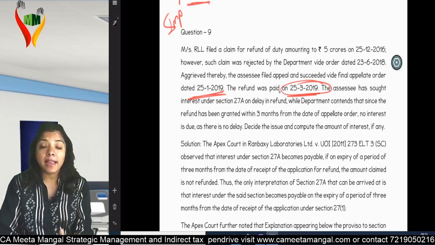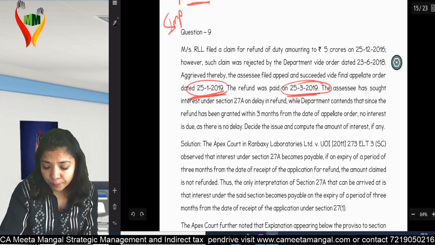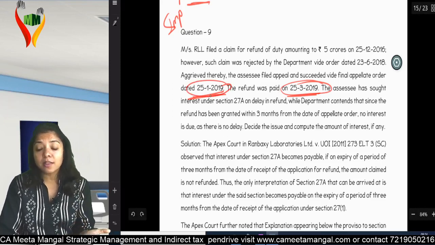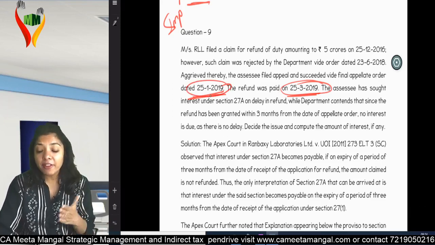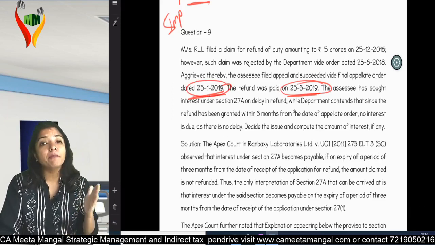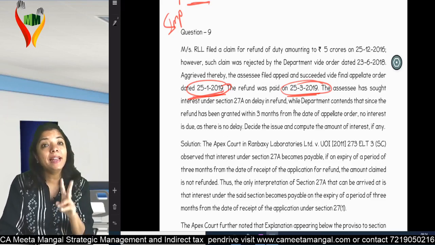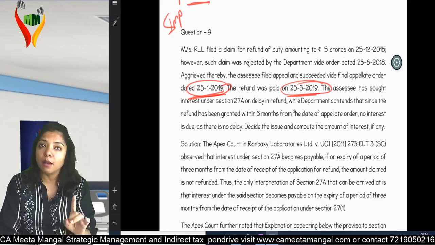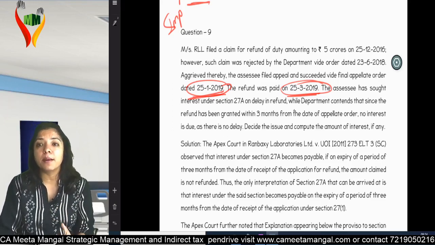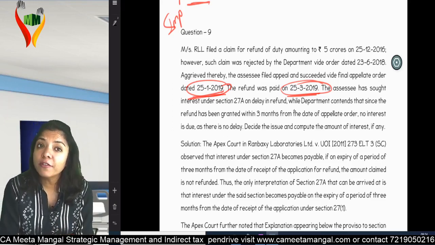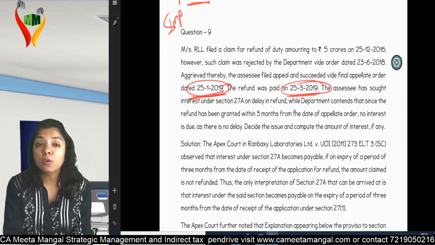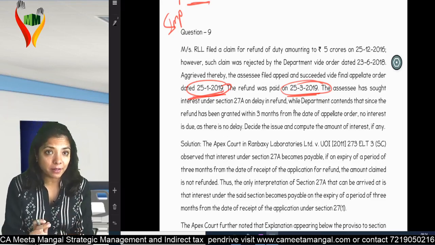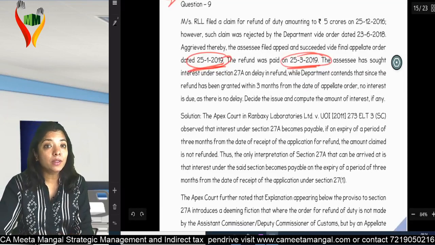Now the department is saying that you got the order on 25th January 2019 and we have refunded you on 25th March 2019. That means within 3 months of the order, we have refunded you the amount. So the question of interest does not come into the picture. This is what is said by the department. Okay. Then we went to the answer.